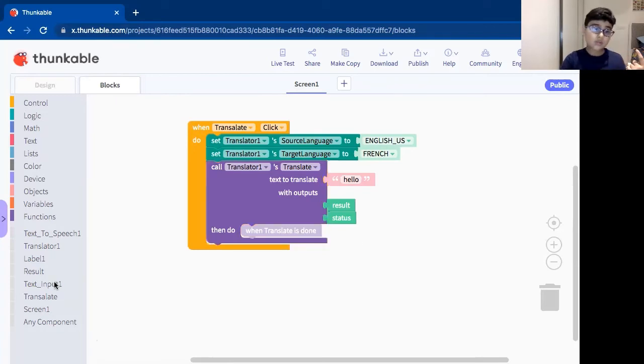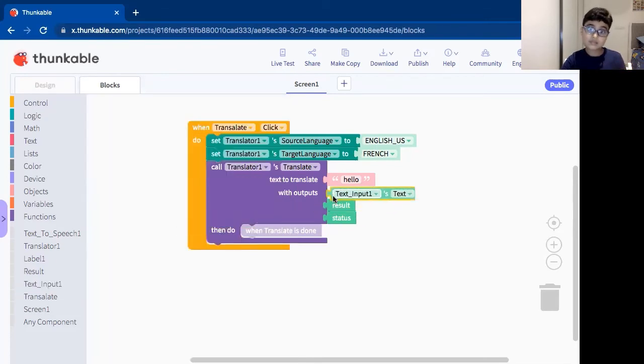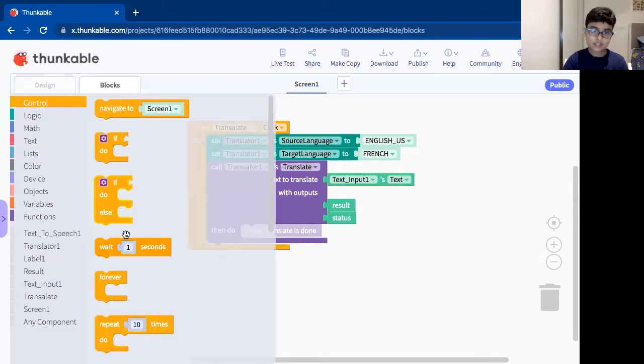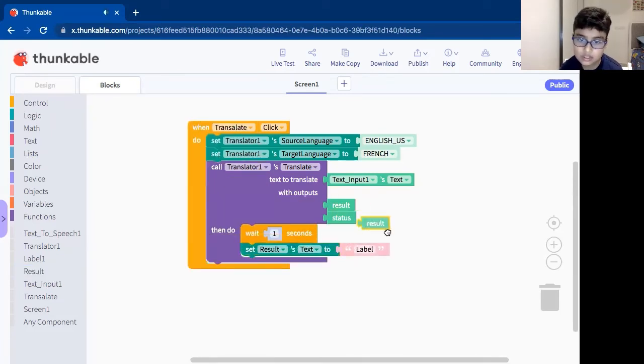So really it's going to be whatever's typed in the text input's text. Cool. Now I want to go to the control and take the wait 1 second. After that, I'm going to take this result label and set the result label's text to the result that we get.